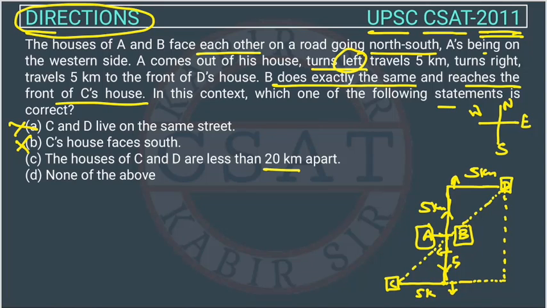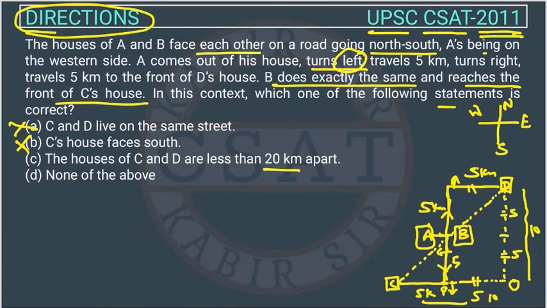See, we have to find out CD. Suppose this is O. We have to find out CO and OD, then we can apply the Pythagoras theorem. So how can we find out CO? Suppose this is point P. CP we know is 5, and we also know this distance is 5, so this will also be 5. Till here this will be 5, and this is also 5, so the total will be 10. And this total is also 10.